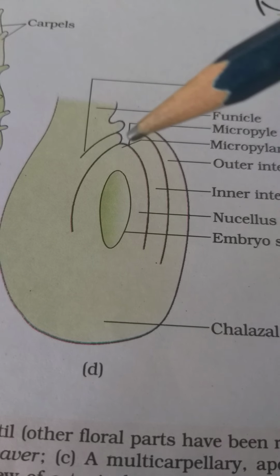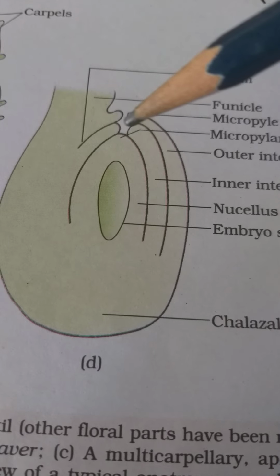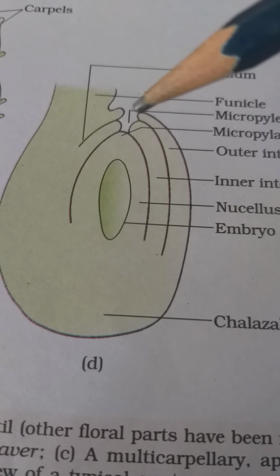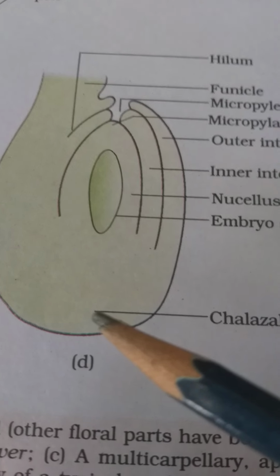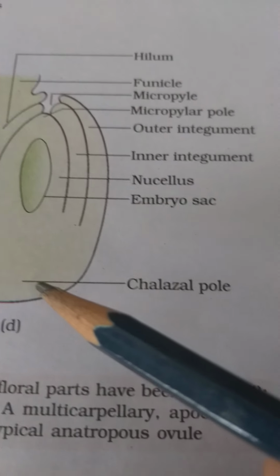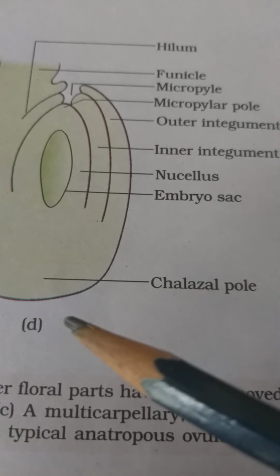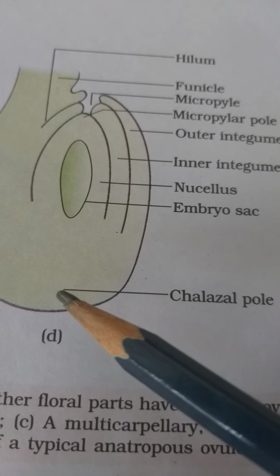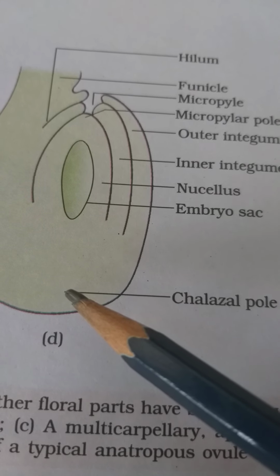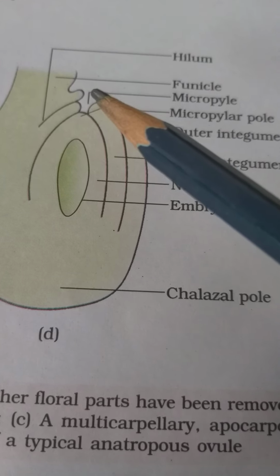The region where integuments are absent forms a narrow passage. This is called micropyle. Opposite to micropyle, this part is called chalaza, chalazal pole. This is the micropylar pole. Opposite to it, chalazal pole. This is the basal part of the ovule, chalaza or chalazal pole. And the opposite, micropyle, micropylar pole.